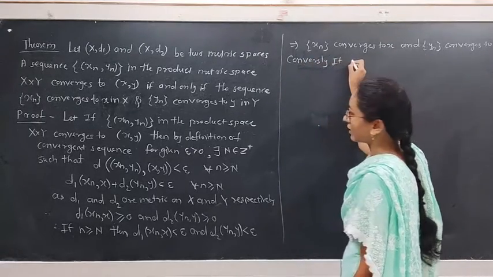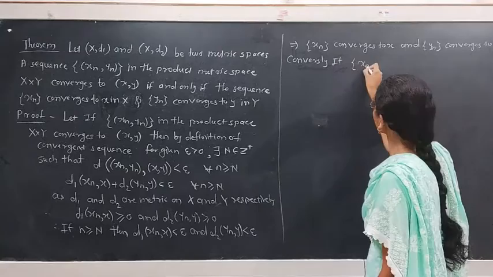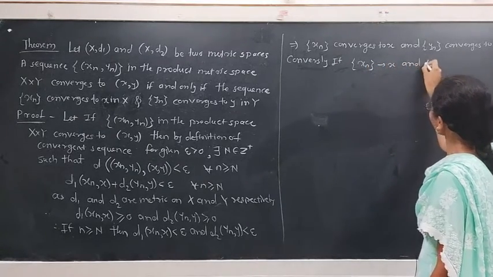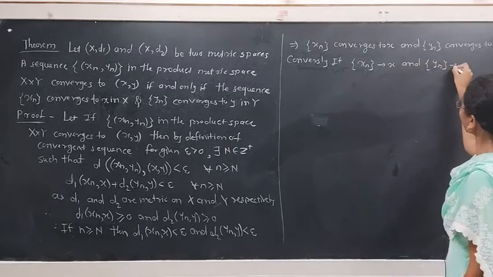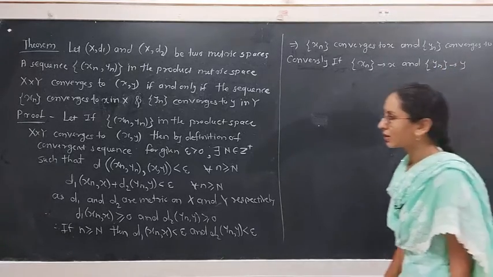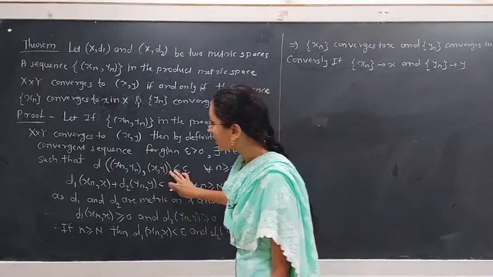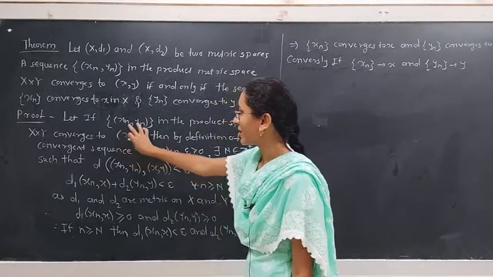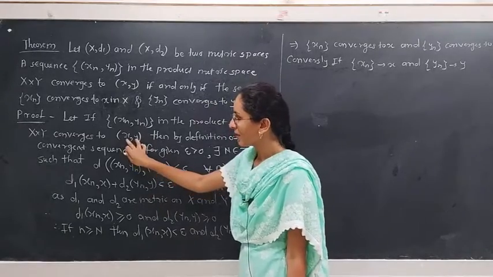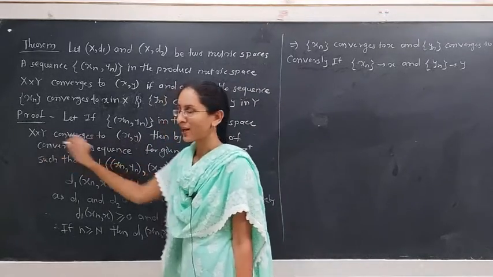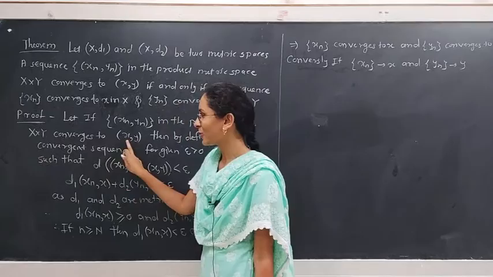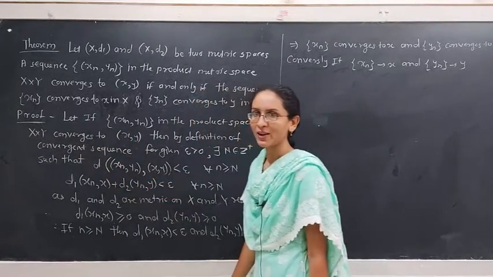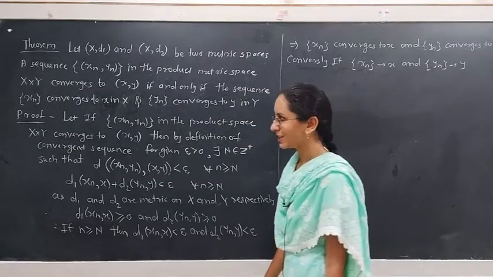Conversely, if xn converges to x and yn converges to y, here, as in the previous case, this sequence converges to the point (x, y), where (x, y) belongs to X cross Y. Hence, the first element of this ordered pair belongs to X and the second element y belongs to capital Y, the second metric space (Y, d2).